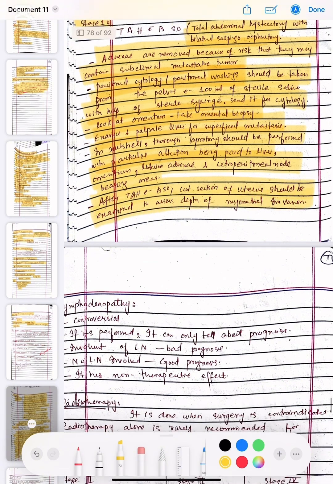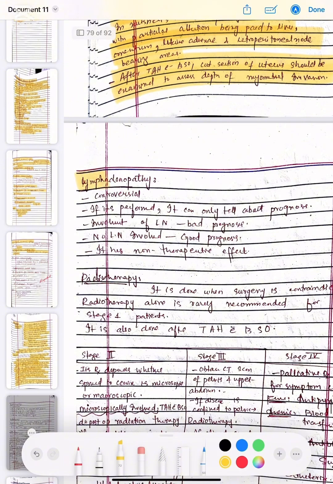Okay, lymphadenectomy is controversial. If it is performed, it can only tell about the prognosis and involvement of the lymph nodes, which is a bad prognosis, and no lymph node involvement is a good prognosis. It has no therapeutic effect.